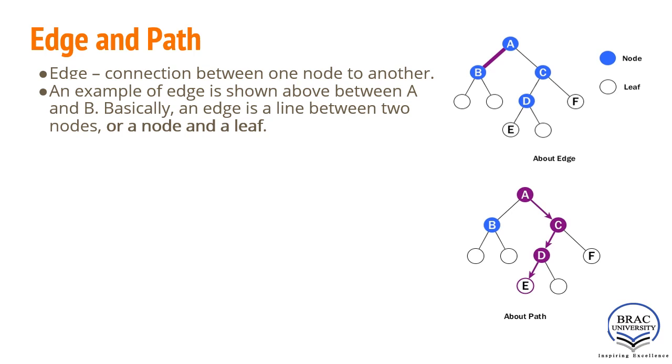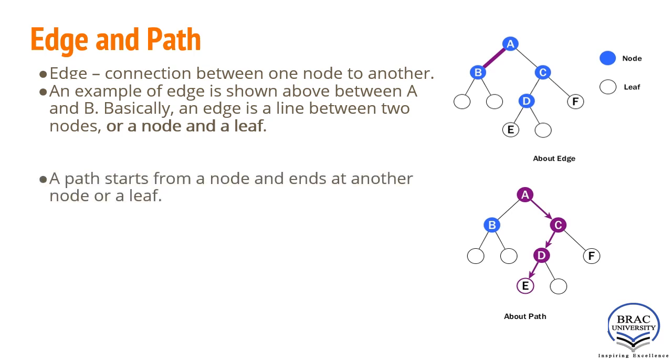Now path. A path starts from a node and ends at another node or a leaf. For example, there is a path between A to E. So these three edges are creating a single path from A to E. When we talk about a path, it includes all nodes and all edges along the path, not just edges.